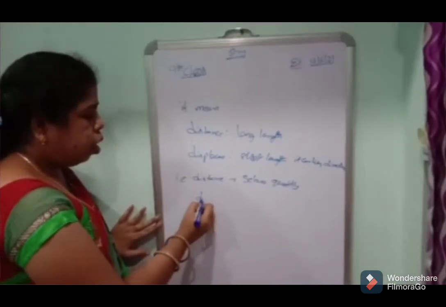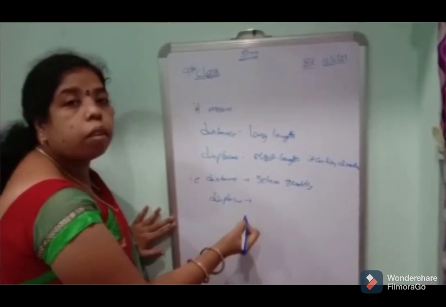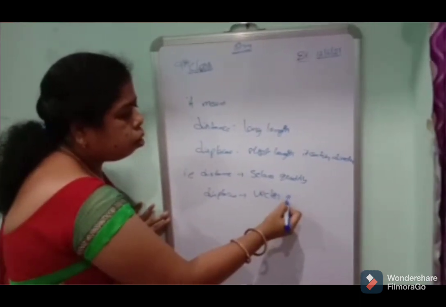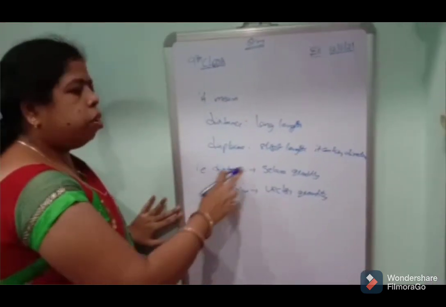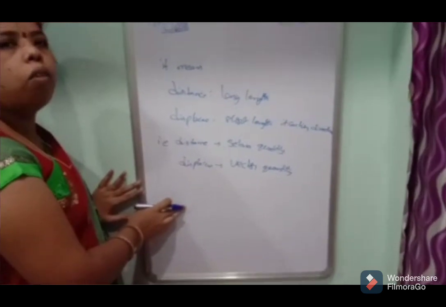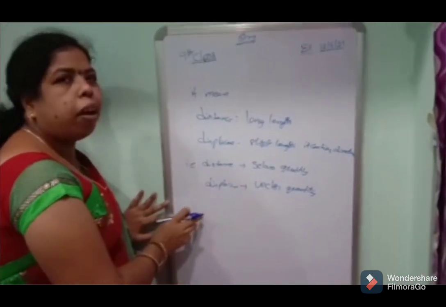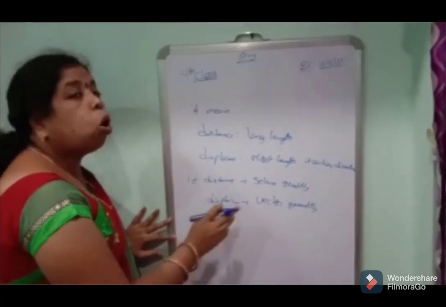Next, displacement is a vector quantity. Distance is a scalar quantity. Displacement is a vector quantity. What is meant by scalar quantity? What is meant by vector quantity? Now we can discuss about quantities.